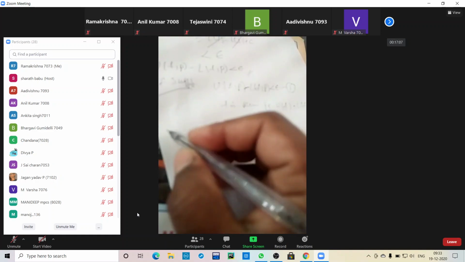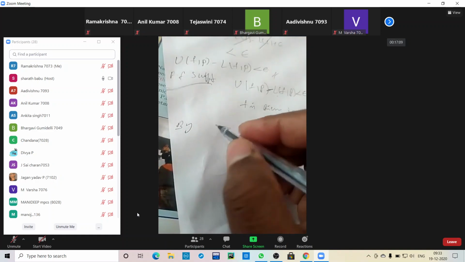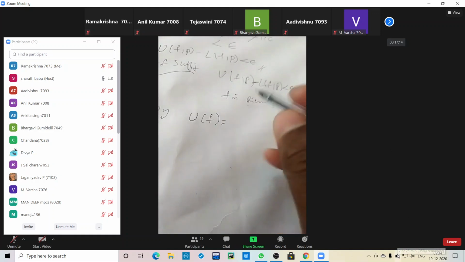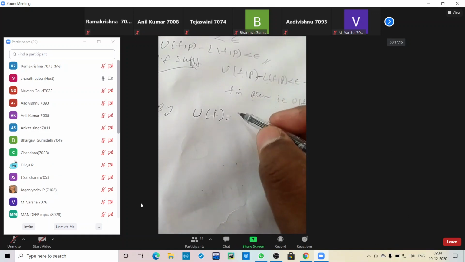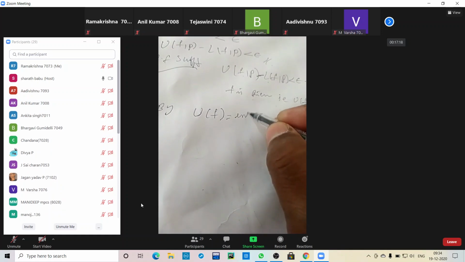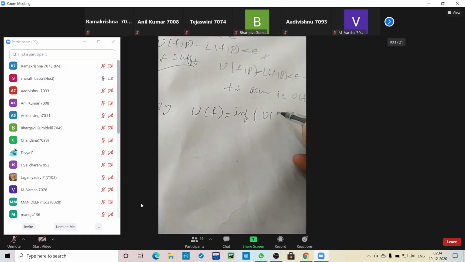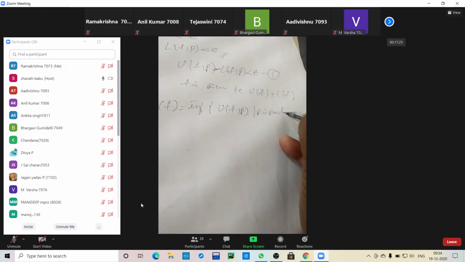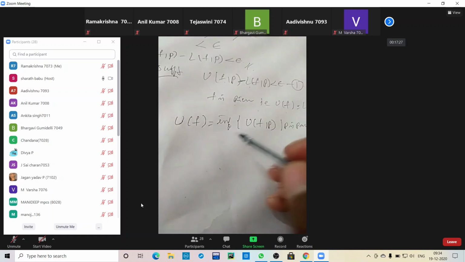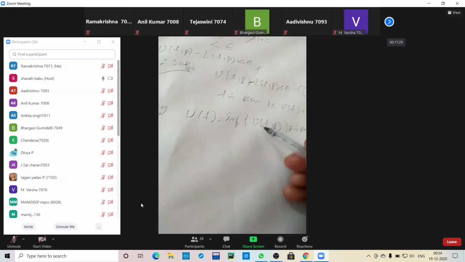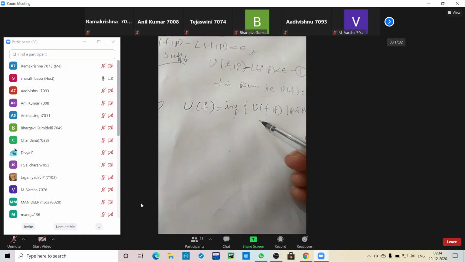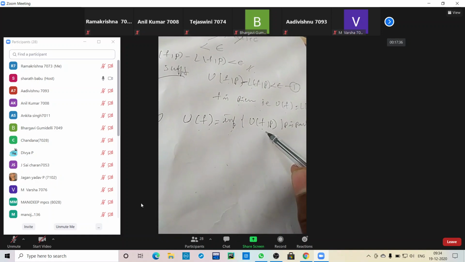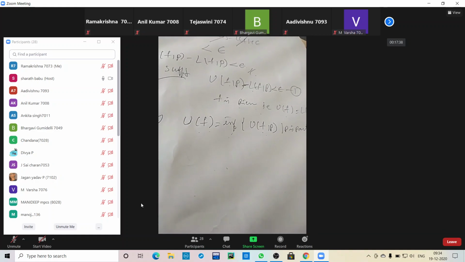So by the definition, I'm taking U(f), the upper Riemann integral. What is the upper Riemann integral definition? Taking the infimum of U(f,P), where P is a partition. So U(f) is equal to the infimum of U(f,P), where P is the partition.